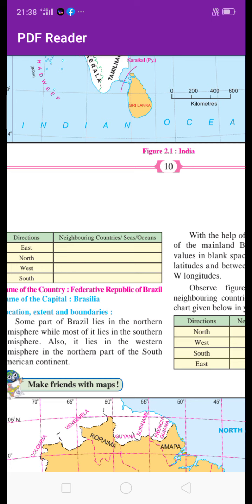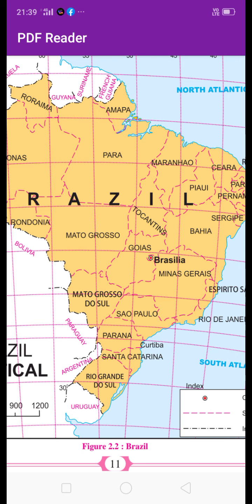Also this map is given, the states of Brazil. We have to see properly which is the biggest state of Brazil, which is the smallest state of Brazil. These questions are also important, and which states are located in the eastern side of Brazil, the northeastern and southeastern part of Brazil.